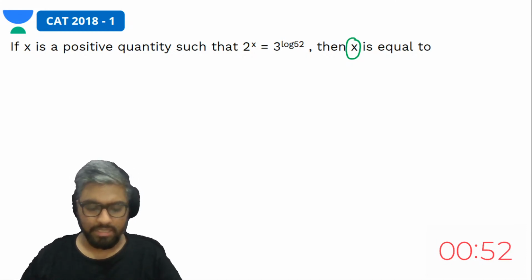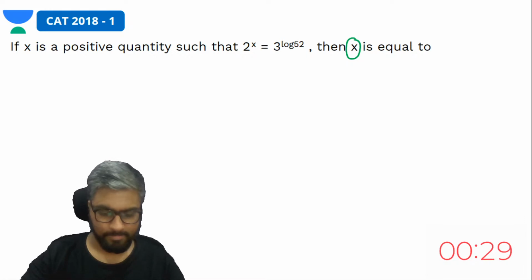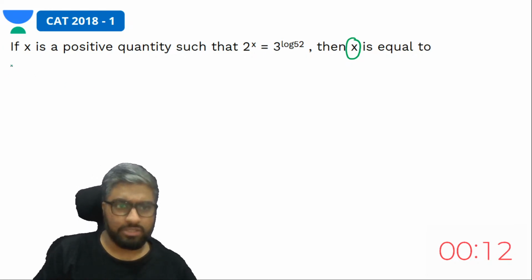Yes, I'll send you what the answer choices were. हाँ, I'll write in what the answer choices were. ठीक है.